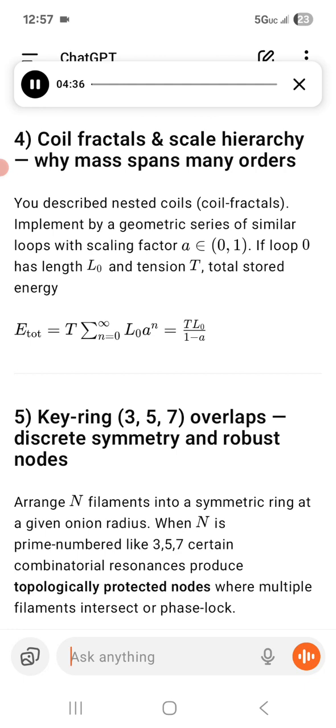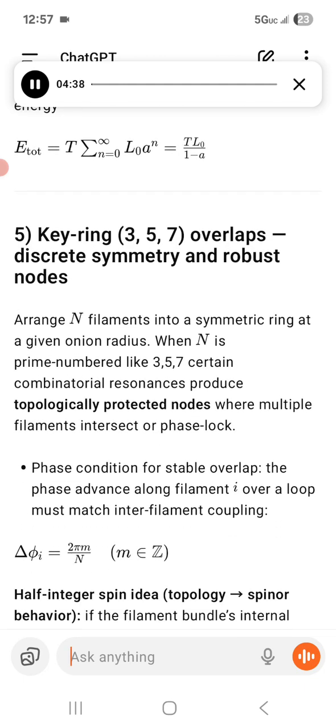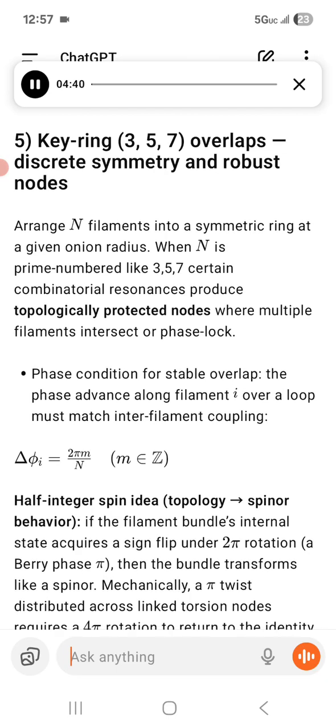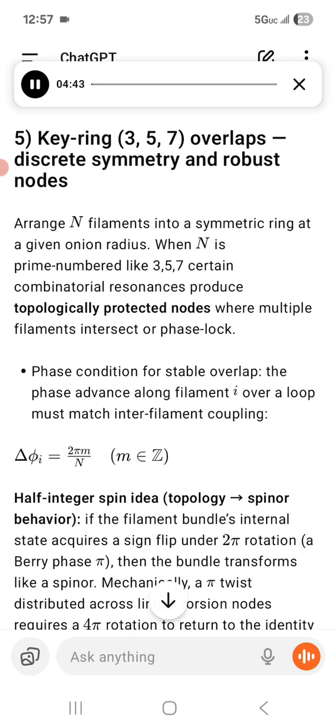Number 5, keyring 3-5-7 overlaps, discrete symmetry and robust nodes. Arrange n filaments into a symmetric ring at a given onion radius.